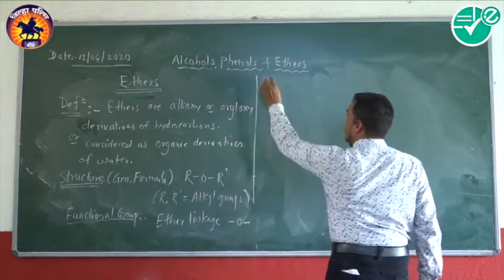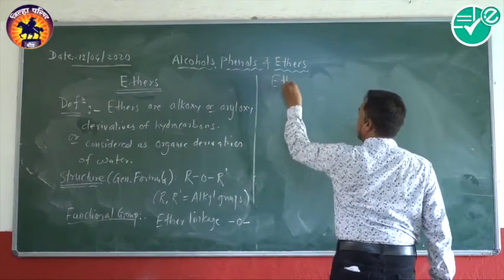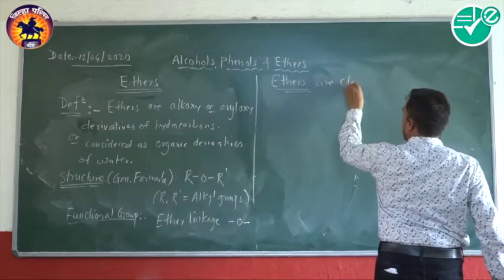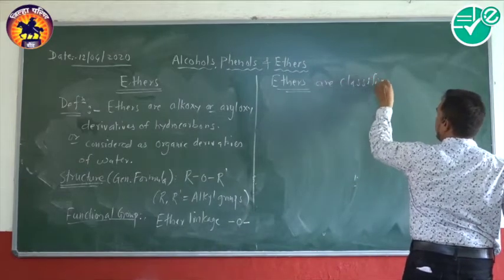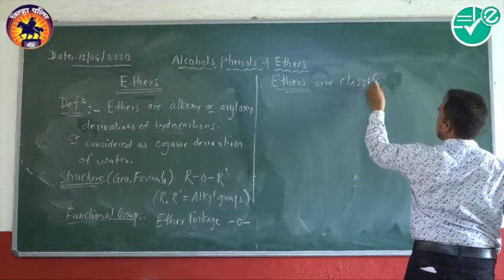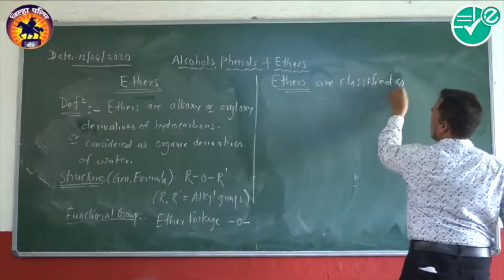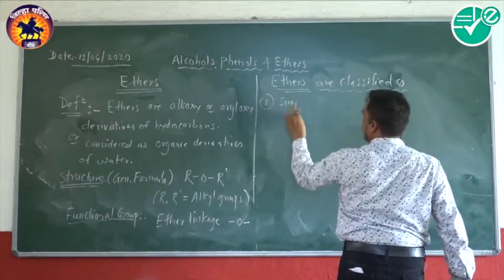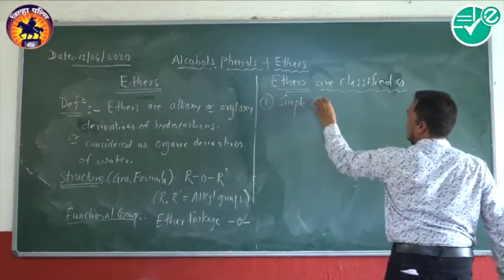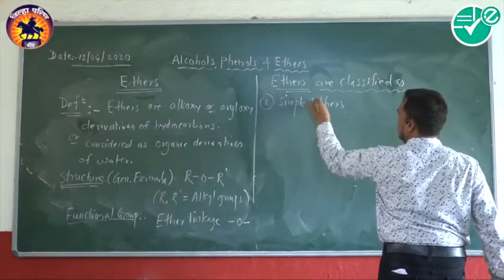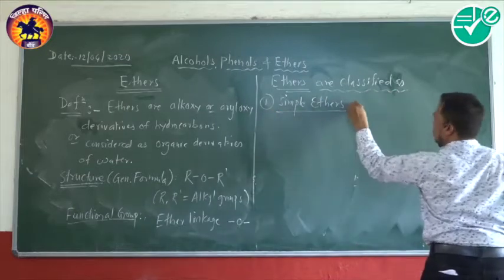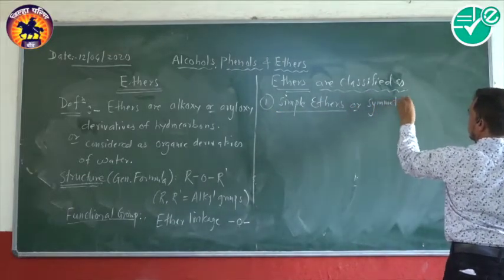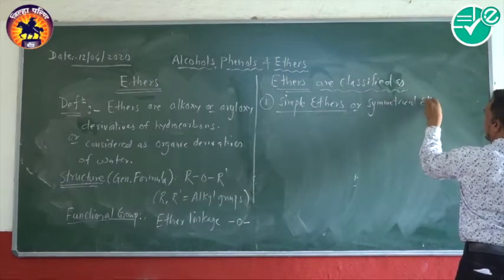Now, ethers can be classified into two categories. Number one, simple ethers, or also called symmetrical ethers.